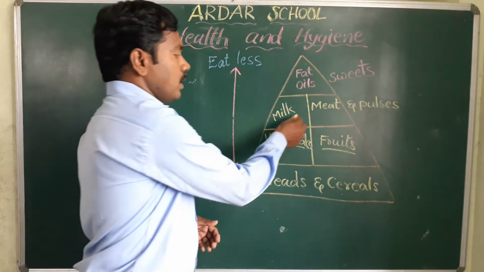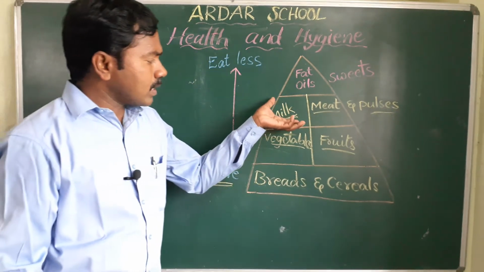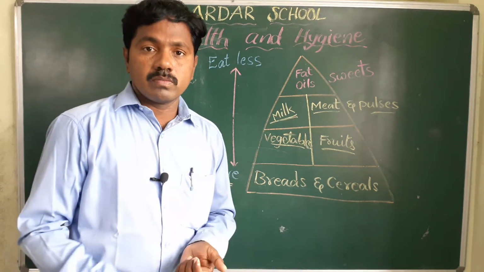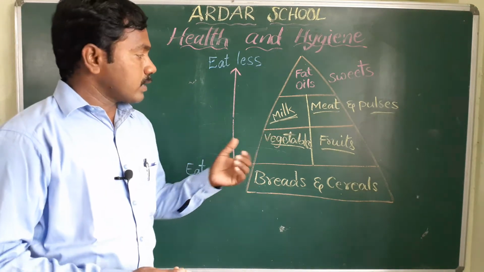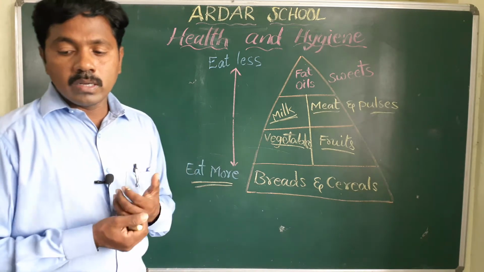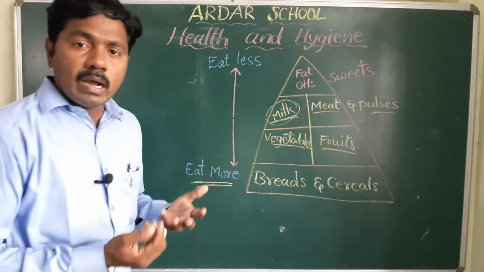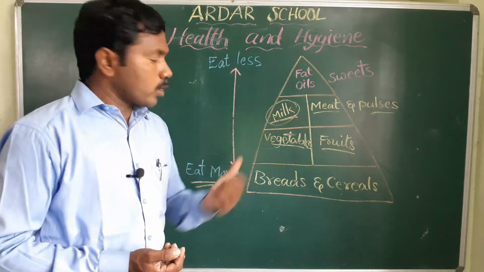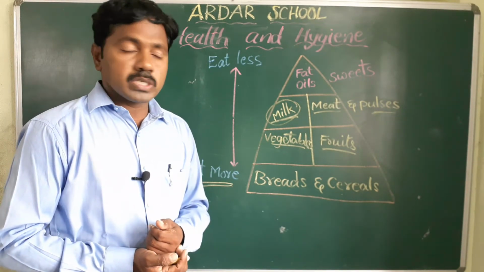Next one, milk products, meat and pulses. These are the bodybuilding foods. These are also very important to develop our muscles. Not only that, if you observe, milk products have calcium.